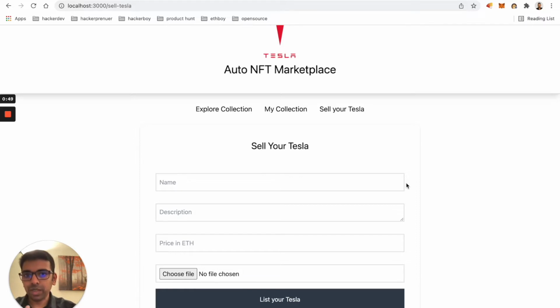We'll start by setting up the UI application. Then I will explain the libraries we will be using. We'll start writing the smart contract. We will need two smart contracts: one for the marketplace and one for creating the NFT, which is ERC721. Then finally, I'll show you how you can set up a Metamask wallet in your browser and get that smart contract deployed to a public test network. Finally, if time permits, I can show you how we can connect the UI application to that smart contract. Let's get started.